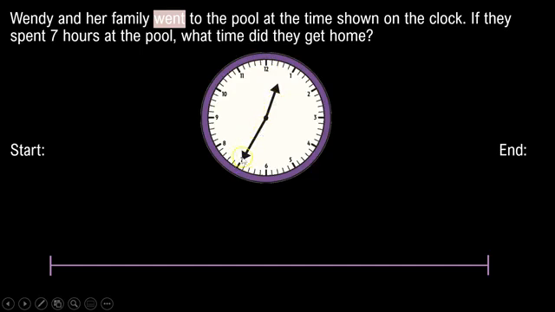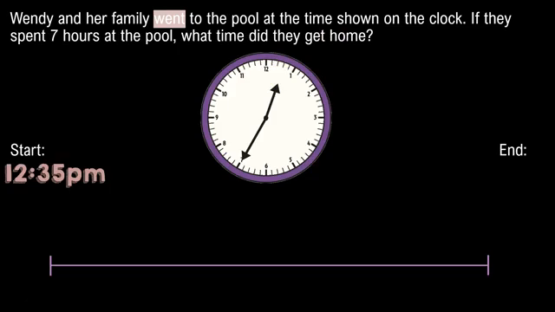I also remember from last week that to count the minutes, we need to count these numbers by 5s. So I have 5, 10, 15, 20, 25, 30, and 35. 35 minutes have gone by, and our hour hand is going to be at 12. So that means it is 12:35 when they went to the pool.